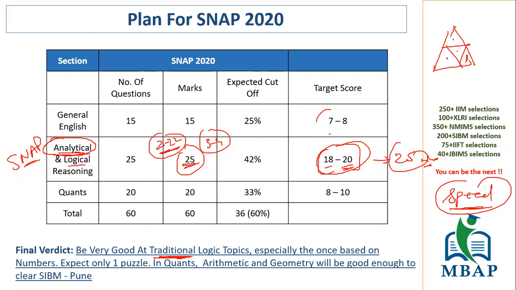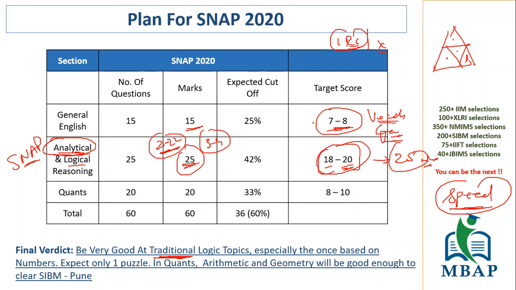Now, if you look at General English, which is 15 questions out of this, it is going to be a combination of vocabulary and grammar. They give you a lot of grammar questions. RCs, usually they used to give two RCs, till last year when the number of questions was 34. So I think this time they might give only one RC, as I expect, or they might not give any. That can also happen, so we can't say much. But if you're good with vocabulary and grammar, I think 7 to 8 questions should not be a problem. So start working a lot on your vocabulary and grammar.